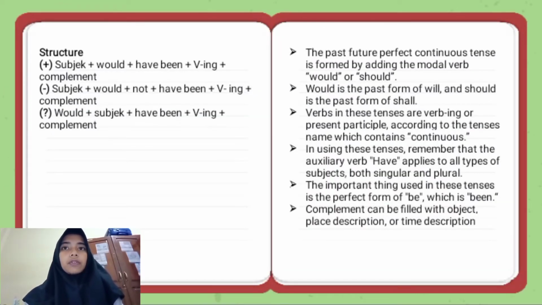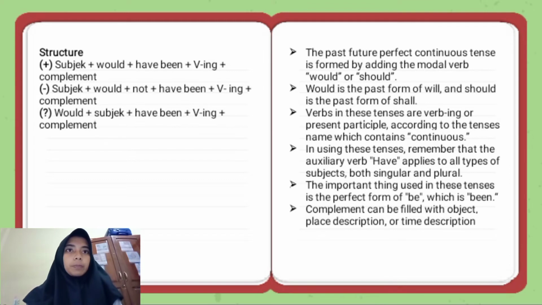Structure: positive, subject plus would plus have been plus verb-ing plus complement. Negative: subject plus would plus not plus have been plus verb-ing plus complement. Question: would plus subject plus have been plus verb-ing plus complement.